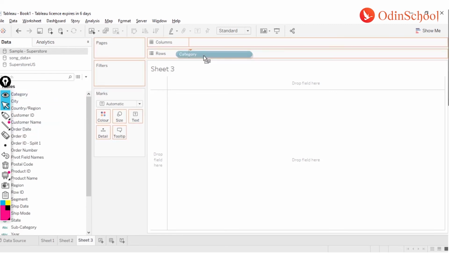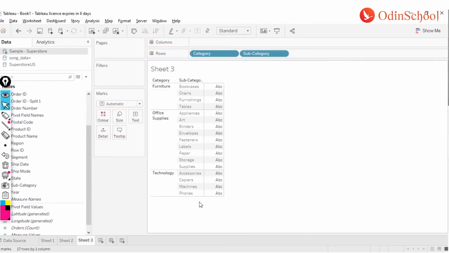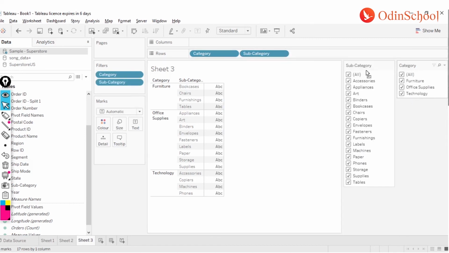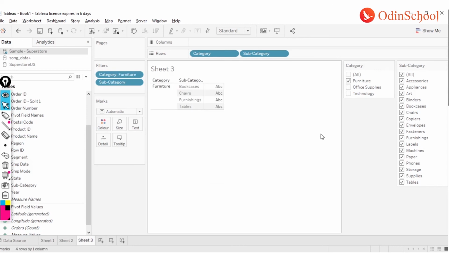Let's say I have this category as data, and this subcategory as data. Now, if a user is trying to apply filters, furniture is comprised of bookcases, chairs, furnishings, and tables. What happens if I select furniture as a filter, and instead of selecting from these four values, I select something like accessories or arts? My output is going to come as 0.